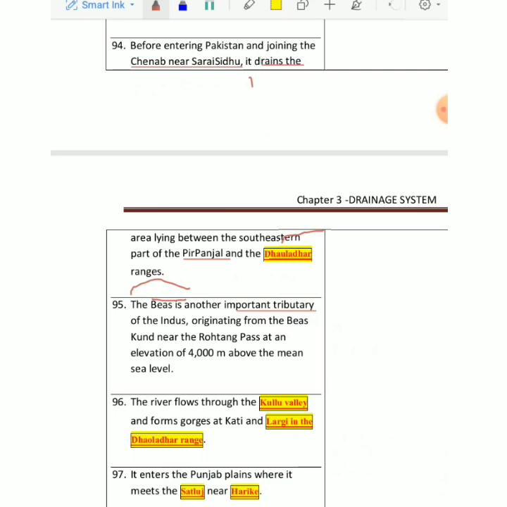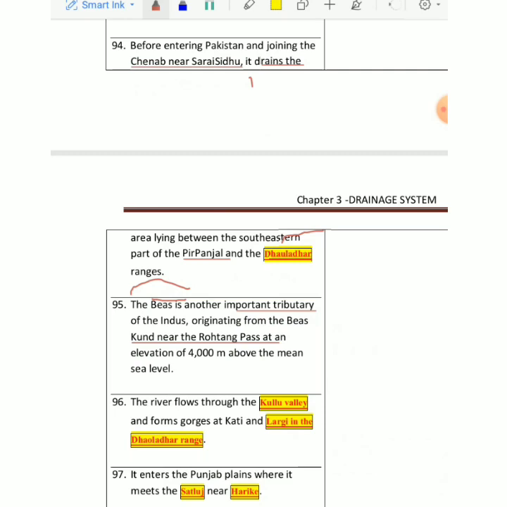So mainly it originates from a Kund near Rohtang. If by chance you go to Rohtang, then you can see the actual place from where this originates. There is a Kund basically that has been formed. Kund is nothing else. It's basically a depression where rivers originate.